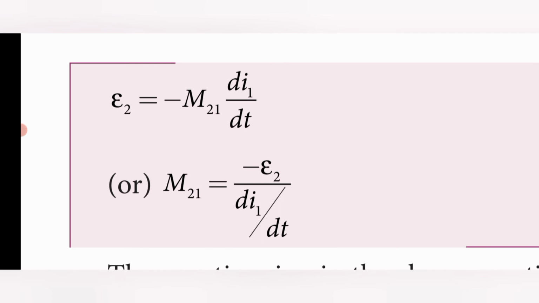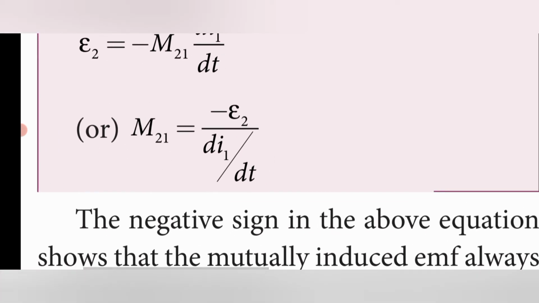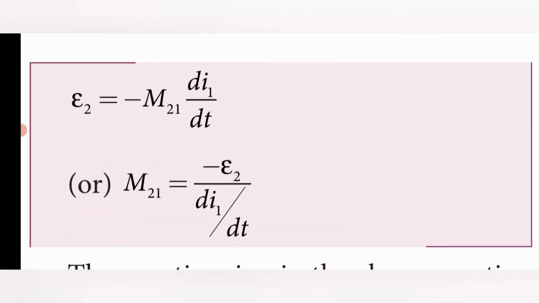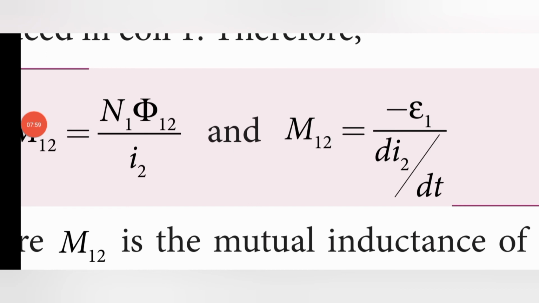Finally, to find the mutual inductance, rearrange the above equation: M21 is equal to minus epsilon 2 divided by dI1 by dt. Similarly, M12 is equal to minus epsilon 1 divided by dI2 by dt.